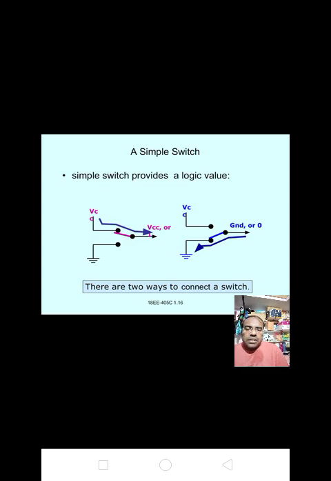See here, a switch is given, a logic high voltage is present, that is VCC, and ground is also present, VSS. Here the switch is connected to VCC, then we get the output VCC or logic 1. If the switch is connected to the ground, we get the output ground or 0. There are two ways to connect a switch: one is the ON switch, then the OFF switch.